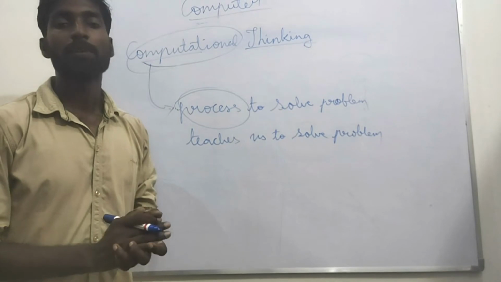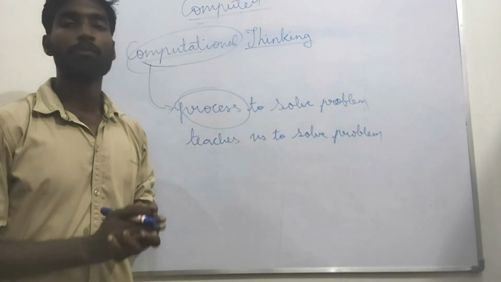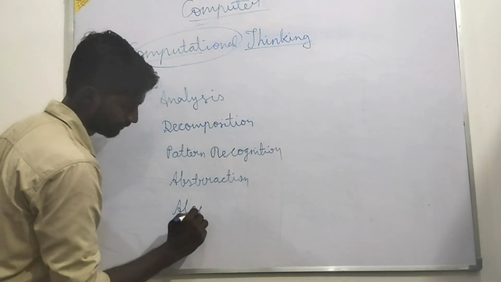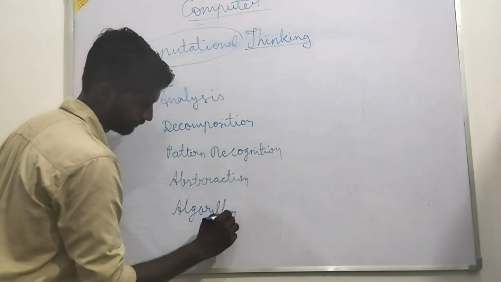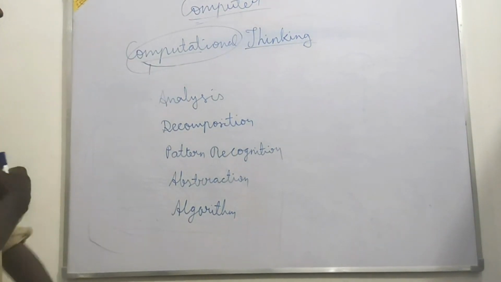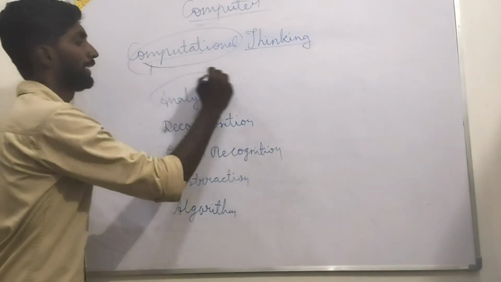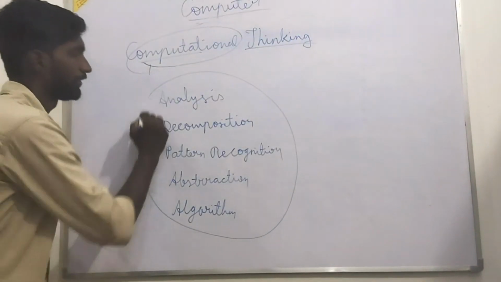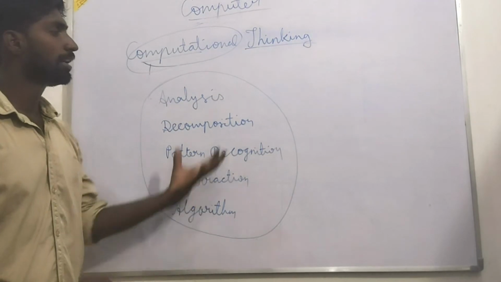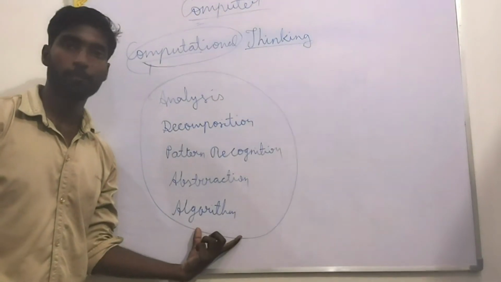Now I will explain the components of computational thinking. There are mainly 5 components. Students, these are the main 5 components of computational thinking, and they are very important.